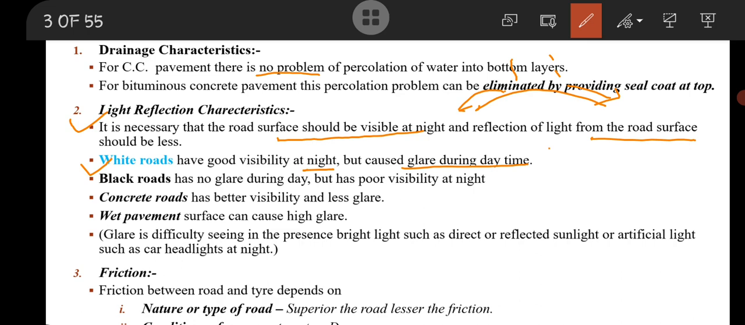Black road, that is bituminous road. So in a black road there is no glare of light during the daytime, but there is poor visibility at night time. Then concrete has better visibility and less glare. A wet pavement surface causes glare, meaning if the pavement surface has some rainwater or any water on it, that will reflect the headlight of the vehicle to the eye of the driver. That will make it difficult to drive the vehicle.